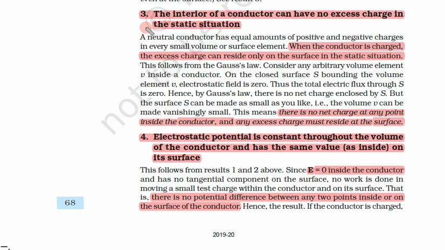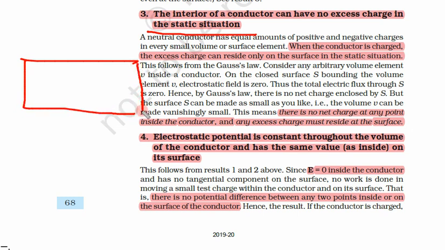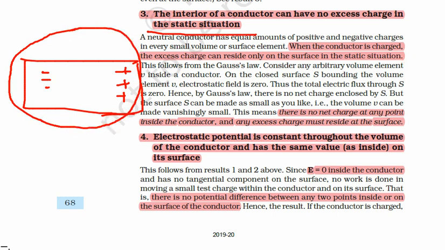Now third thing, the interior of a conductor can have no excess charge in the static situation. So this is quite simple. Suppose you have a piece of conductor, let us say any iron piece. So you know that in a static situation there cannot be excess charge. The number of negative charges must be balanced by the number of positive charges. Hence there is no excess charge in a static situation.